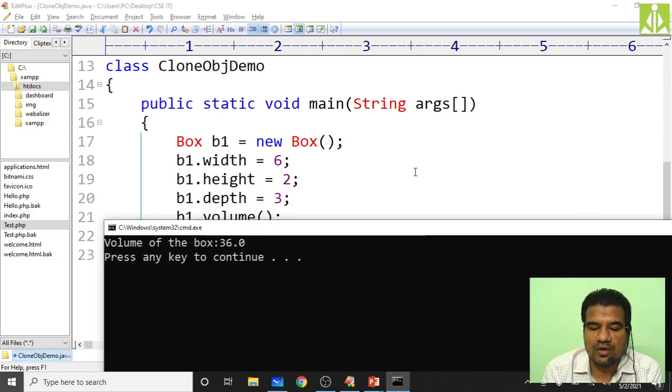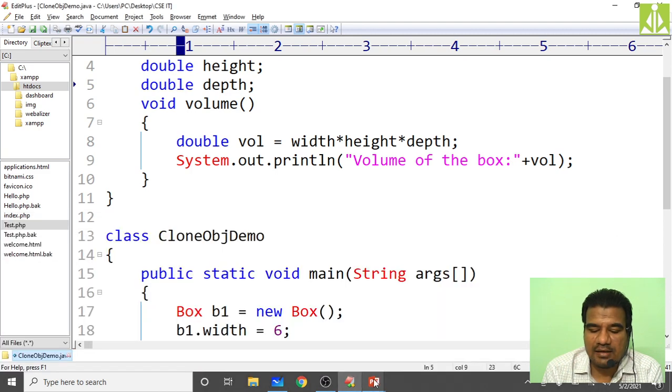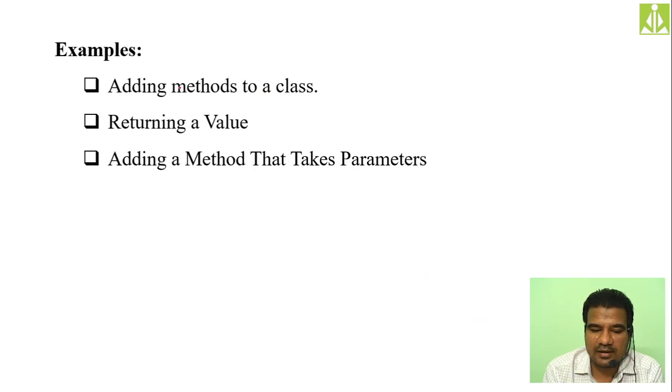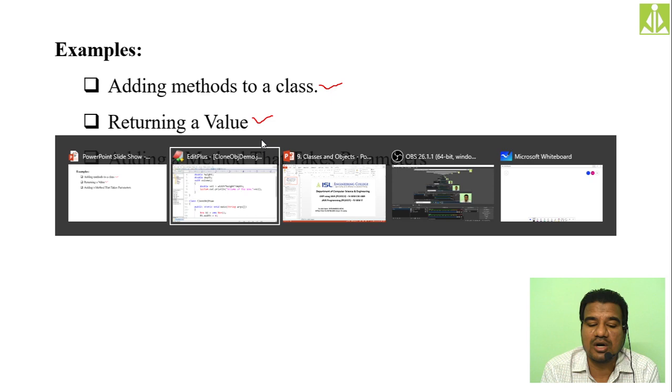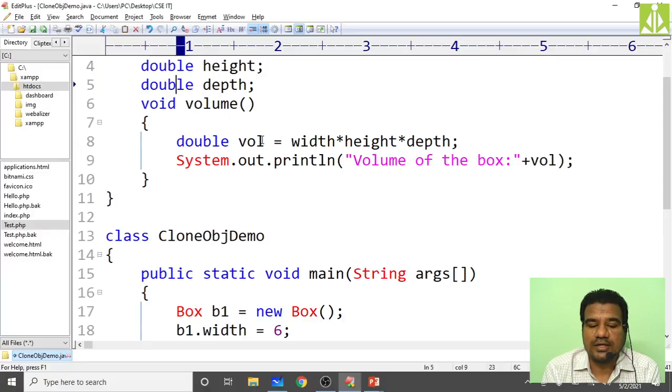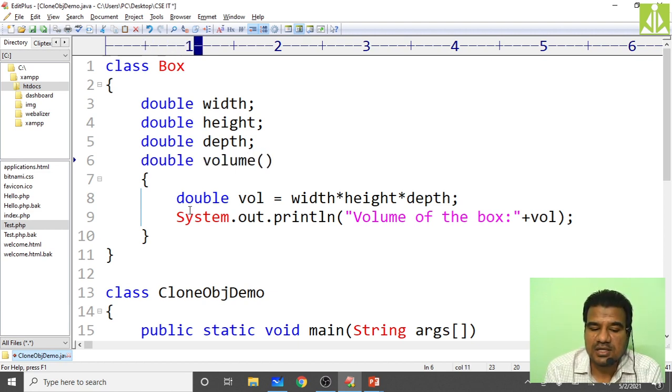Okay, so hopefully you understood. So the first thing is over. Adding a method to a class we successfully practiced. Okay, now returning a value from the method. Returning a value from the method means the method return type should not be void. Here we made our method return type as void, so immediately change that return type to double, because my method will return a double value.